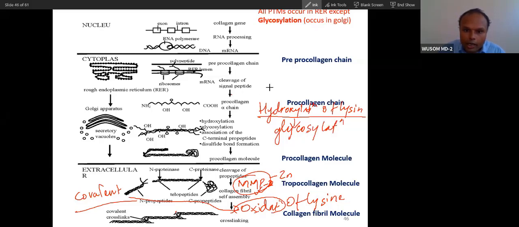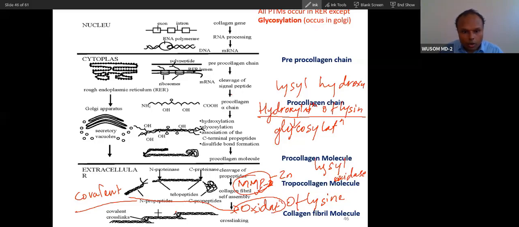This is done by lysyl hydroxylase, very easy. This is done by lysyl oxidase. Remember, differentiate these two events. One is inside the cell in the endoplasmic reticulum, one is outside the cell. What is the purpose of this? Purpose of this is glycosylation.